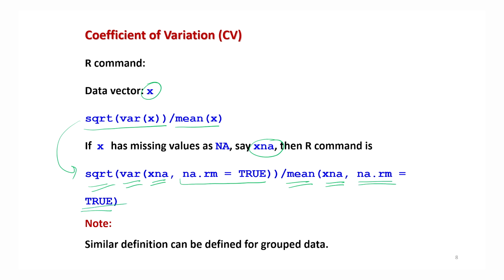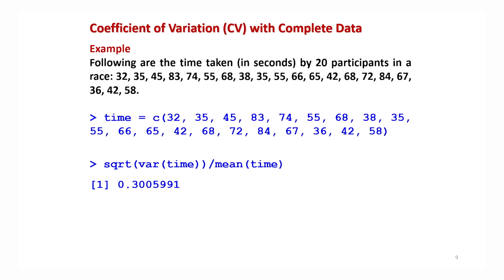And many times when you have grouped data also, this type of definition can be defined for those as well. Although I have not considered it here, whatever we have considered here, like mean, variance, median, etc., were defined for ungrouped data sets, right? So let me show you an example here.